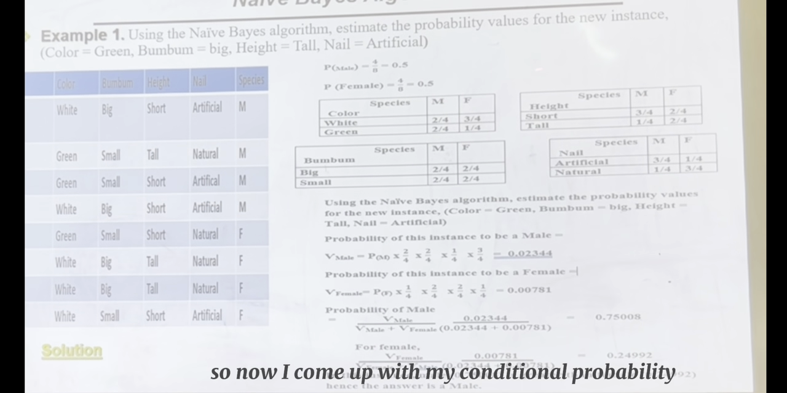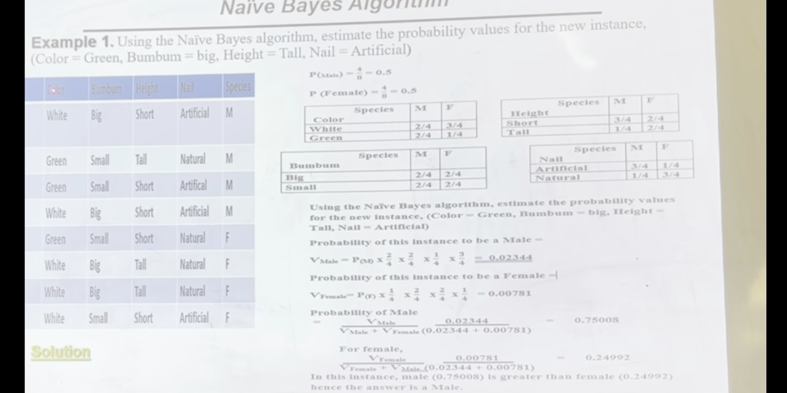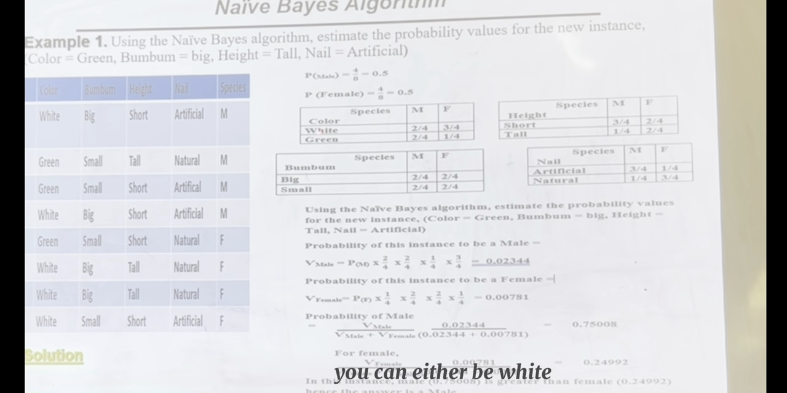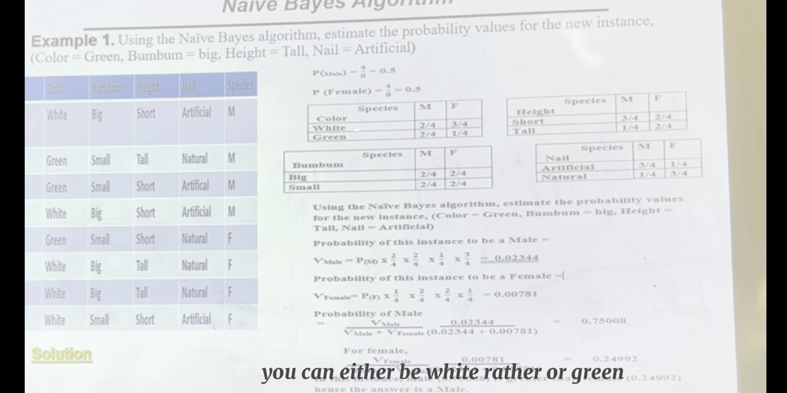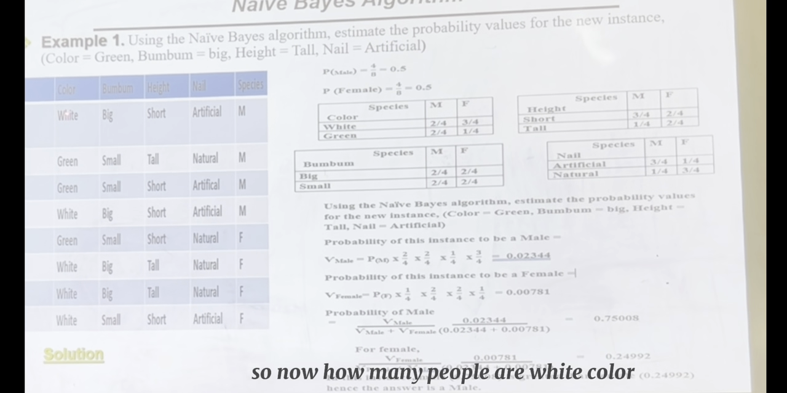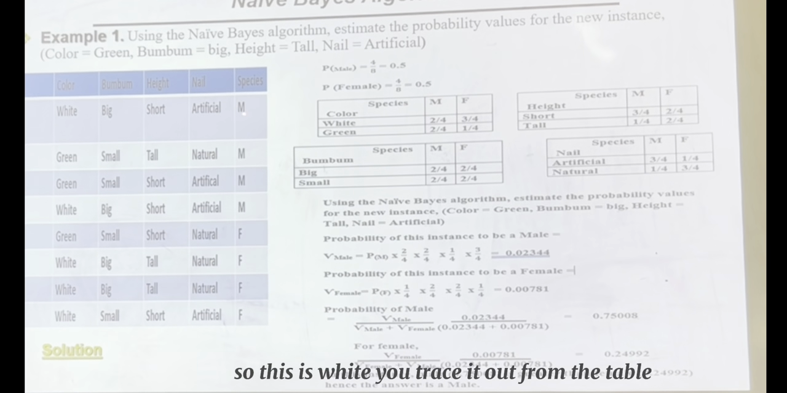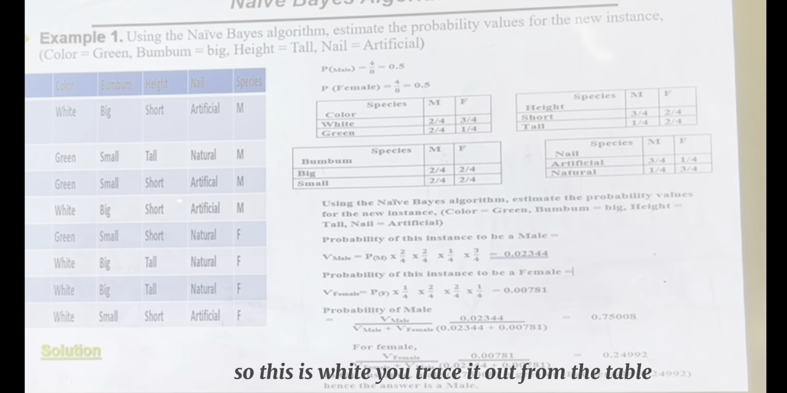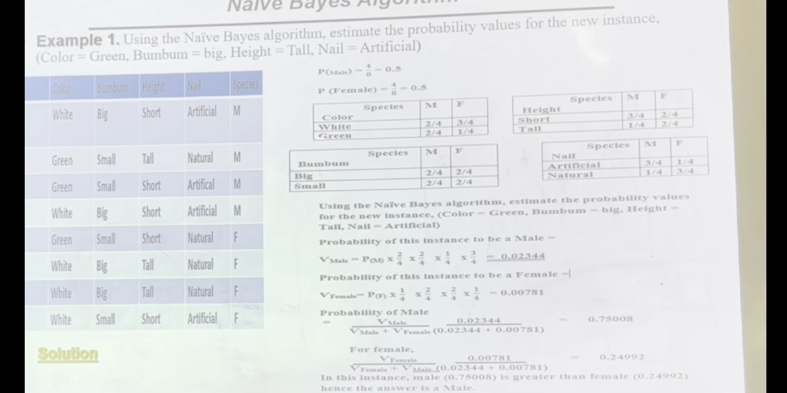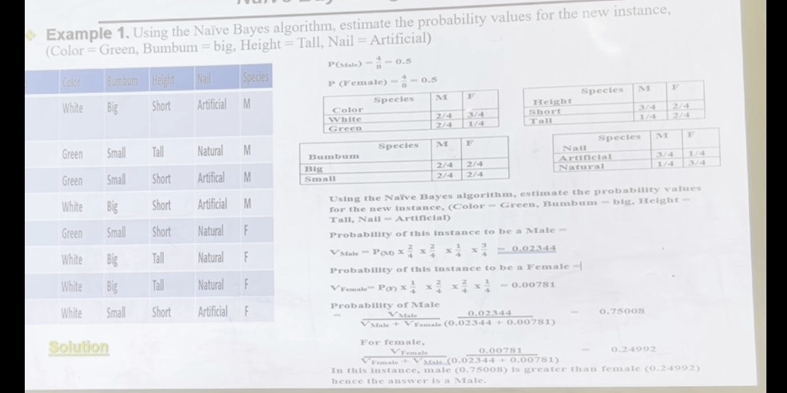Now I come up with my conditional probability for all the attributes. Here we have 4 attributes. For color, we have 2 different possible values: white or green, for man and female. How many people are white and male? White, you trace it there, 1. Another white, 2. This is white, but female. So this is 2 over 4, because the male count here is 4.